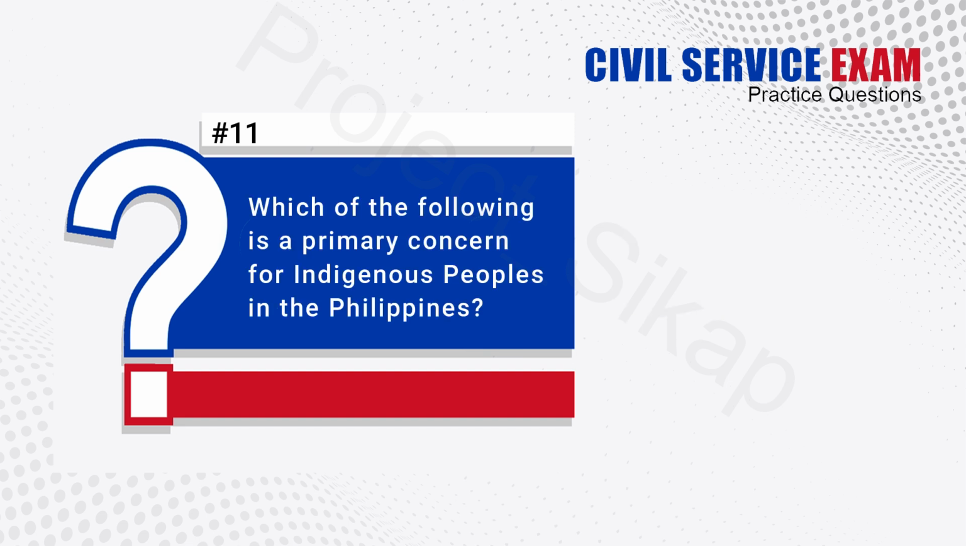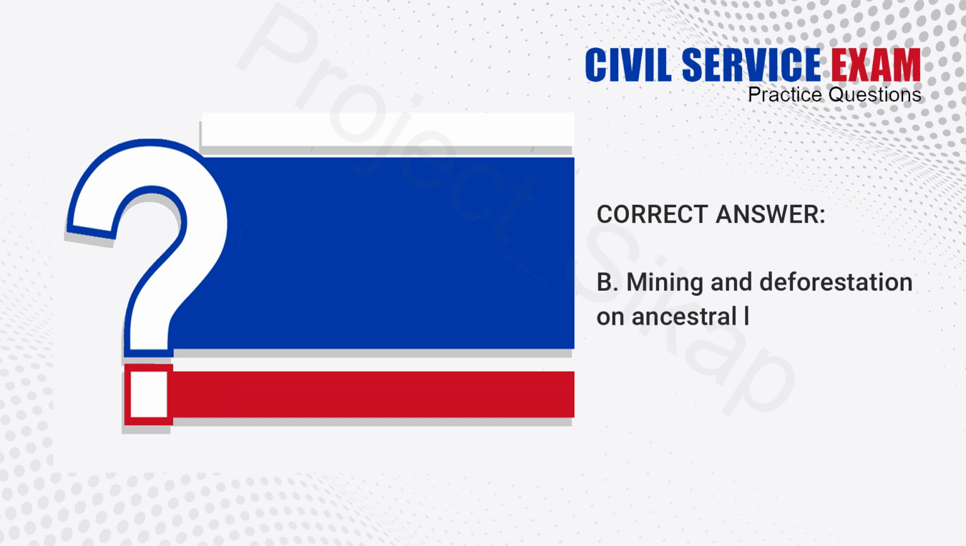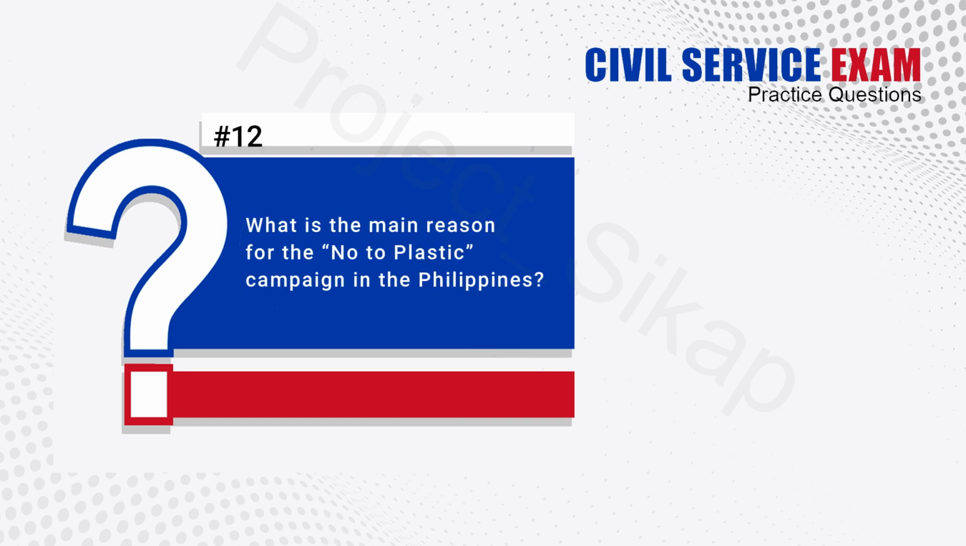11. Which of the following is a primary concern for indigenous peoples in the Philippines? A. Access to social media. B. Mining and deforestation on ancestral lands. C. High import taxes. D. Job training programs. The answer is B. Mining and deforestation on ancestral lands.